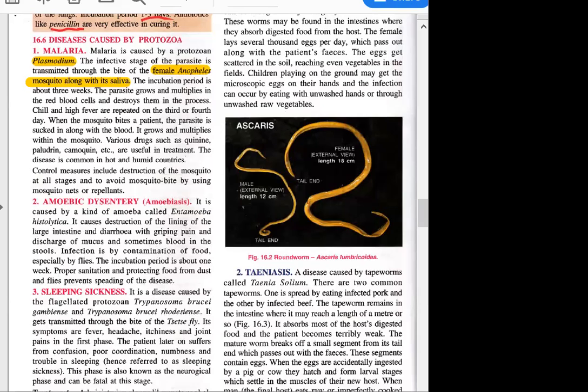Incubation period is basically the number of days between when you are infected with the pathogen and when you see the symptoms. If we say it in medicine language, it is the time from the moment of exposure to the infectious agent until the signs and symptoms of the disease appear. So that is incubation period.